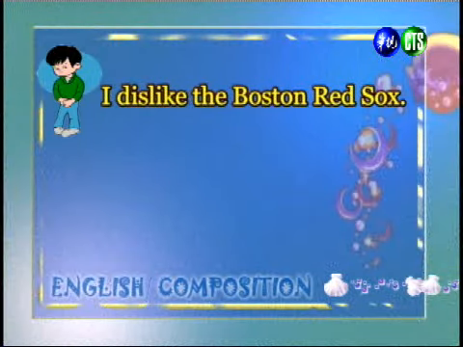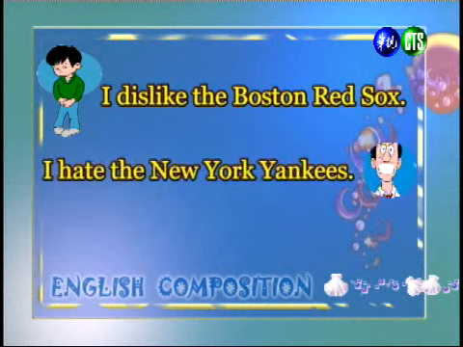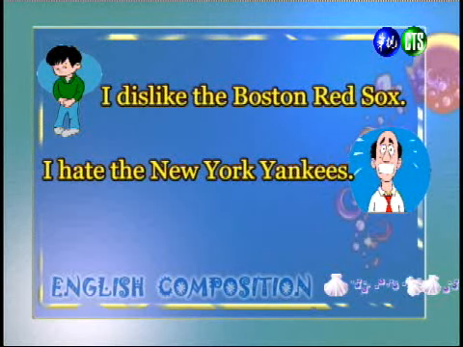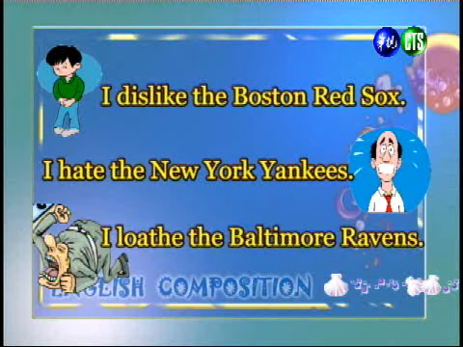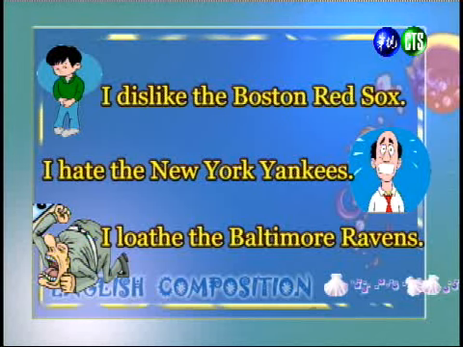All right, and so we have some sentences that show dislike, and these sentences move from weaker dislike to stronger dislike. And so our first sentence is, I dislike the Boston Red Sox. Our next sentence, I hate the New York Yankees. And our strongest sentence is, I loathe the Baltimore Ravens. All right, let's take a little break now, and when we come back, we will continue to write about some activities that we can do.